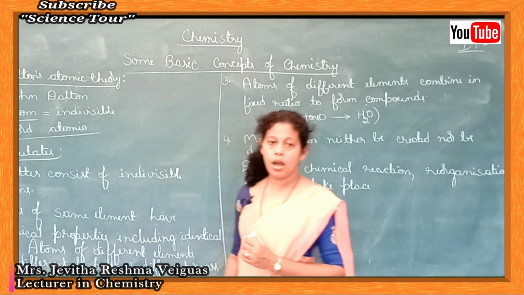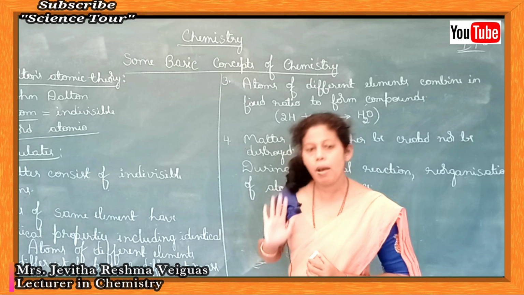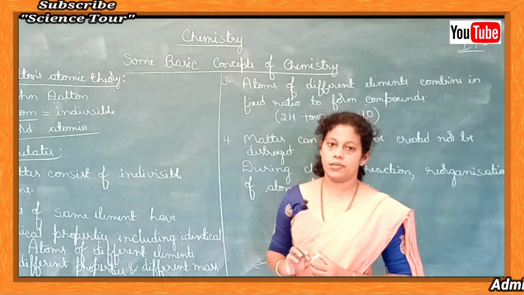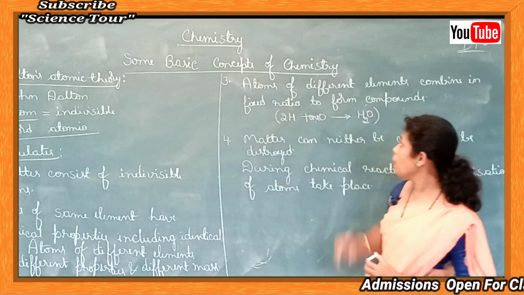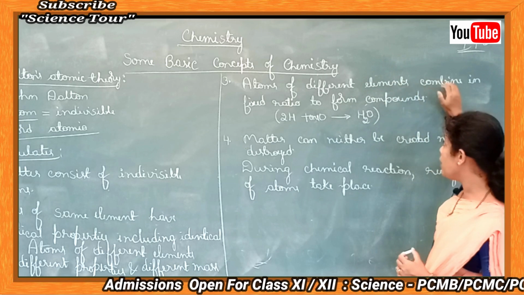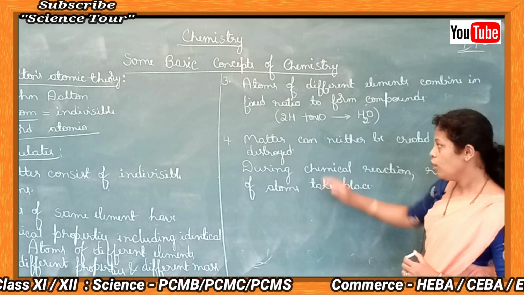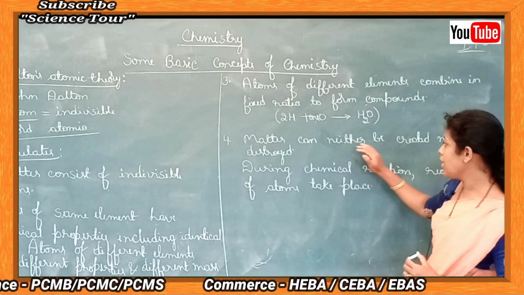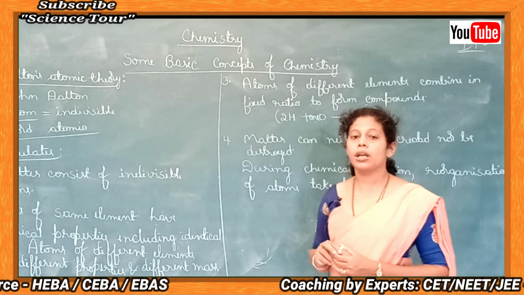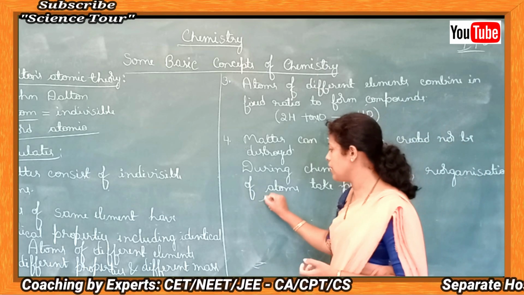Postulate number 2, atoms of the same element have similar properties, similar mass. Atoms of different elements have different mass and different properties. Third postulate, atoms of different elements when combined in a fixed ratio form compounds. Postulate number 4, matter can neither be created nor be destroyed. That is, during a chemical reaction, just reorganization of atoms takes place.